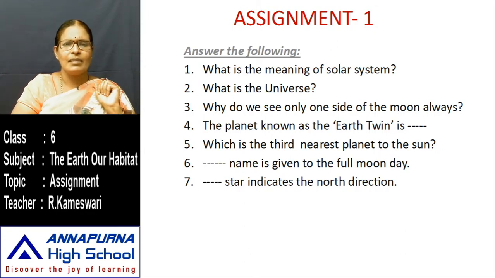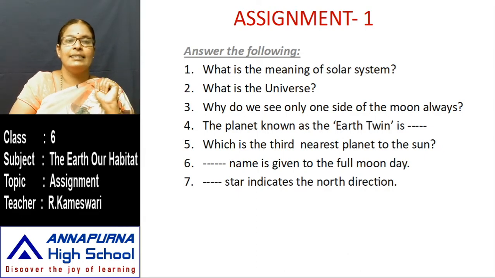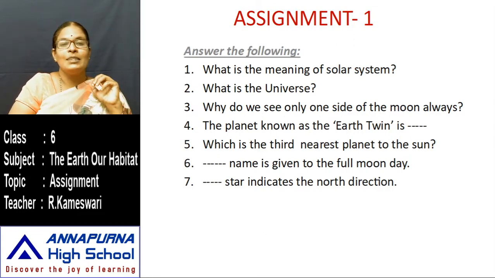Next question: what is the universe? How does the universe form? In the universe, what are there? Write the answers of these questions.